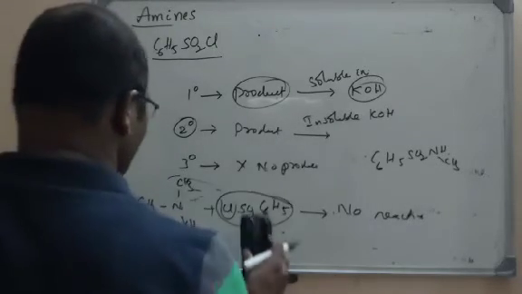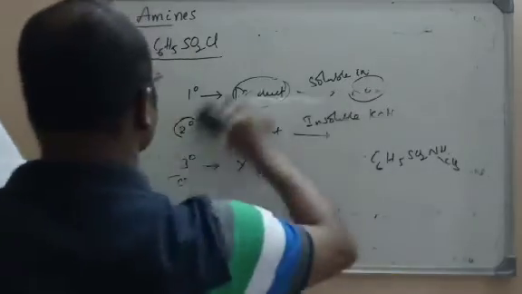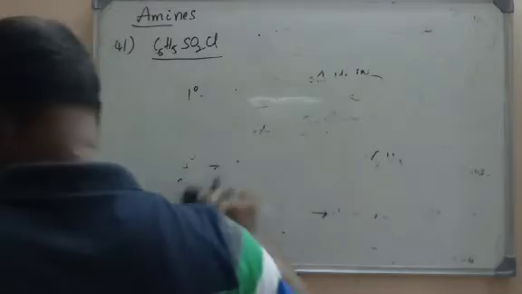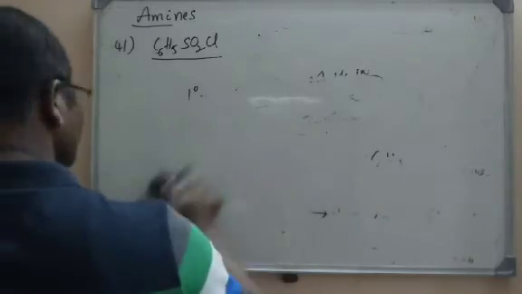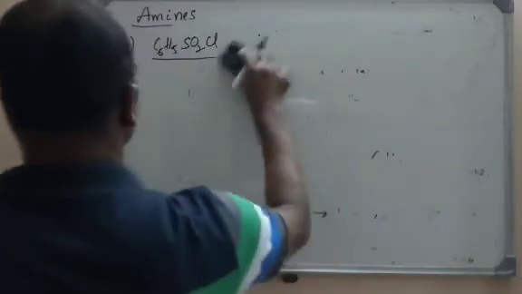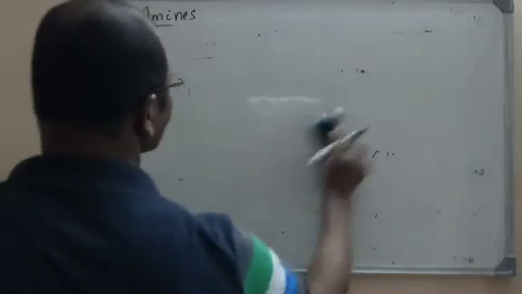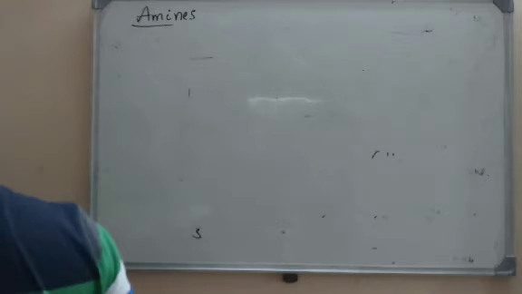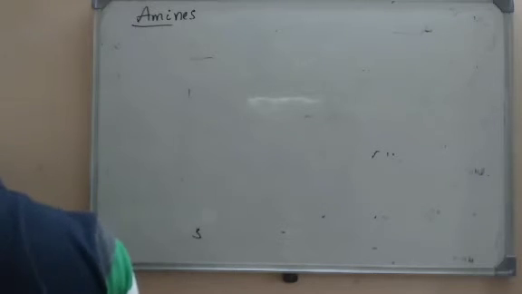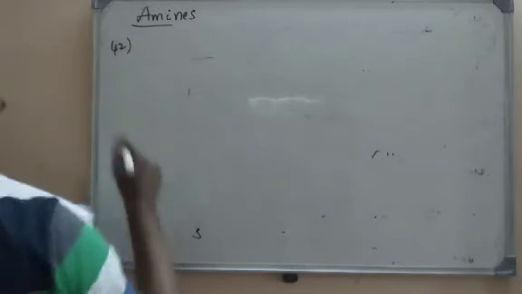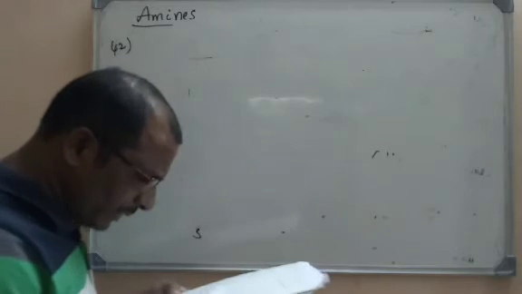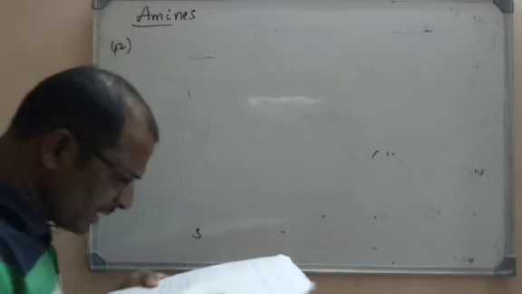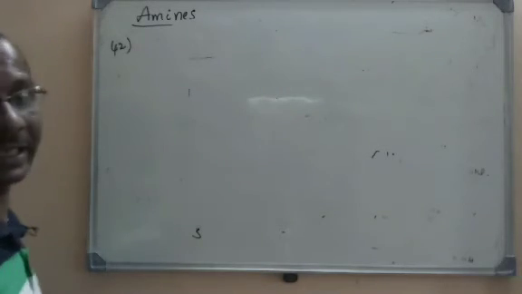Now let us go to the next question, that is question number 42. It is also a question based on the Hinsberg reagent. Let us see what that is. Primary amine with Hinsberg reagent forms N-alkyl benzene sulfonamide. Yes, that is the right option.